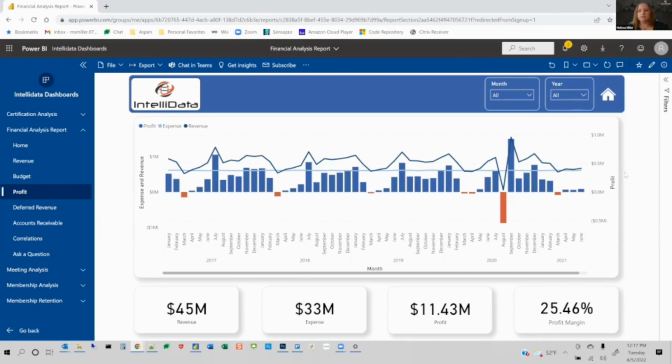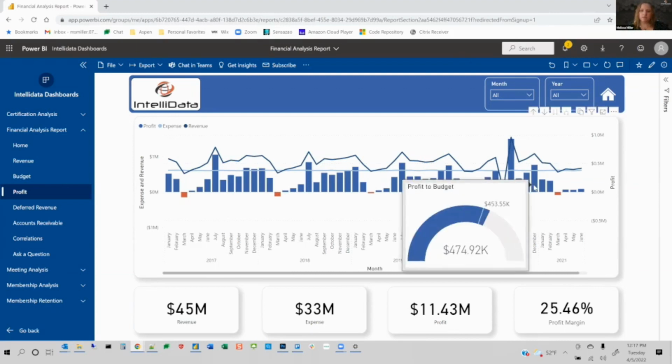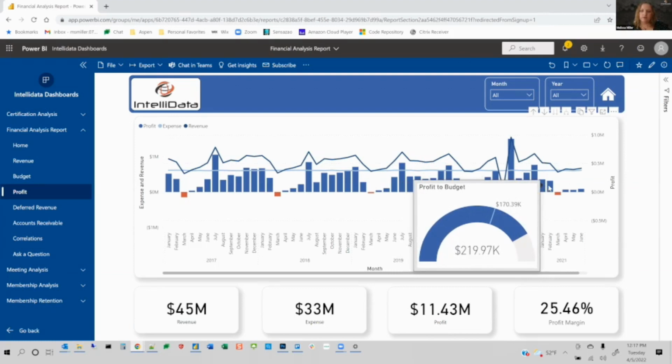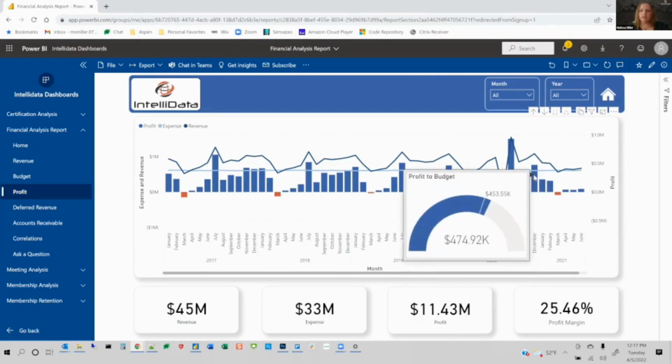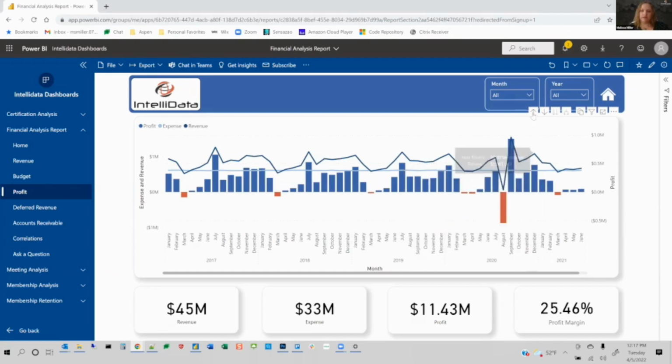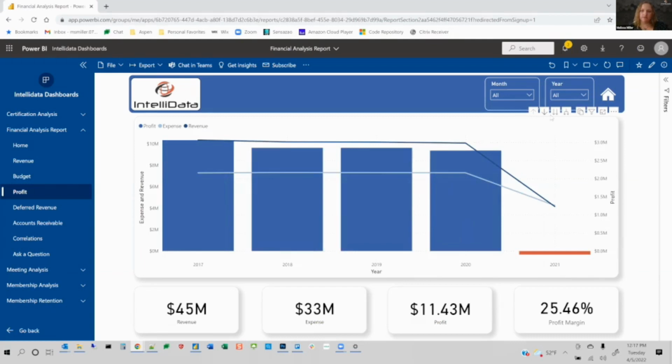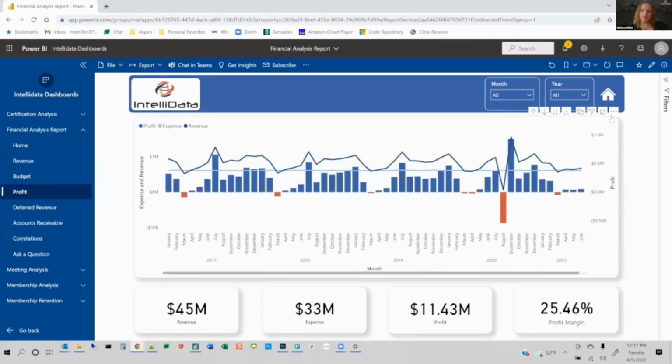As I mentioned, the leadership team is not just interested in profits, they're interested in budget as well. And so if you were to hover on any one of these time periods, you can view the profit against budget for that particular time period. I'm also able to drill up to the year level or back down to the month level. And if I wanted to, I could export this data to give to my board of directors or to put on a PowerPoint slide. The other thing that's built into this, obviously this right here is an anomaly.